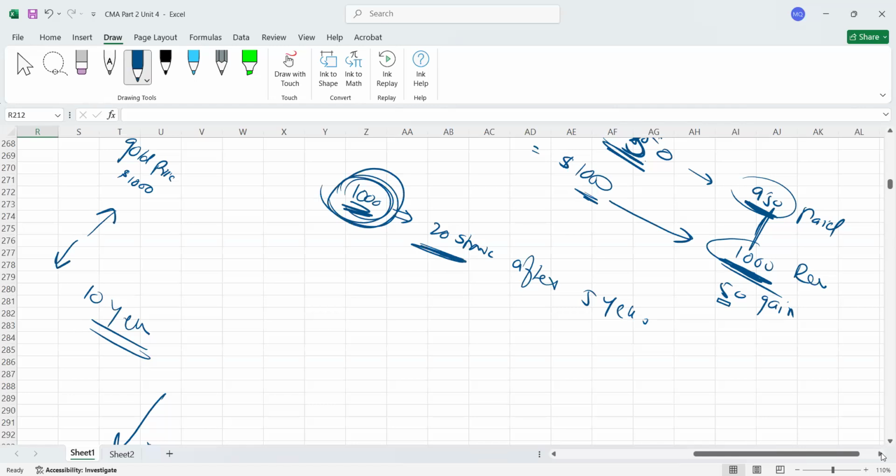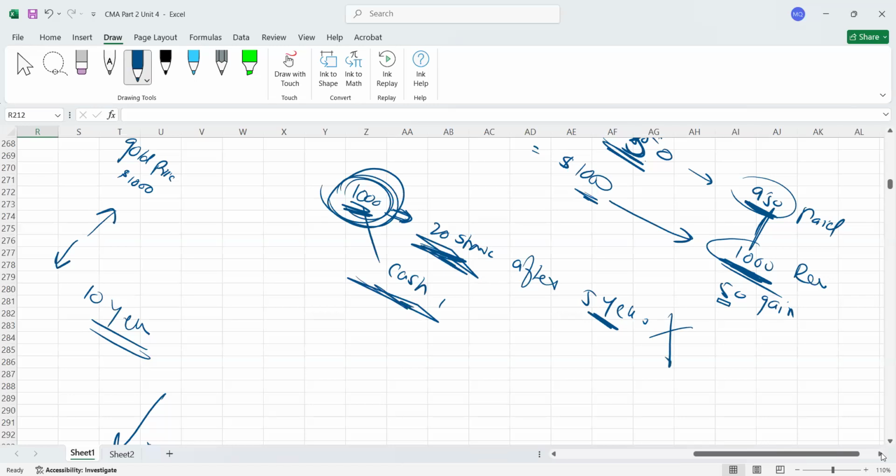But after 5 years, sometimes the company also gives an option. It will give you the option to convert your bond into shares, or you can take the cash from the company. Now as an investor, if you feel 20 shares have more value than the cash option, you will go for the shares. If you think shares is not a good option, cash is better, you can go for the cash.